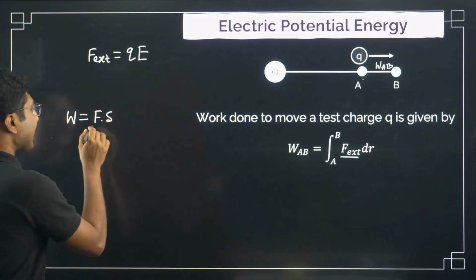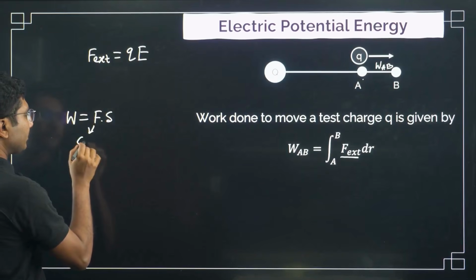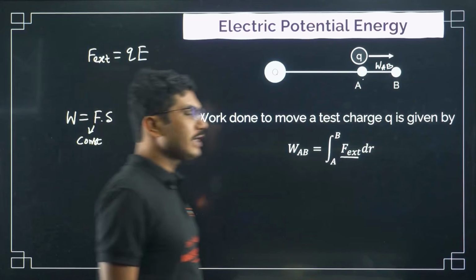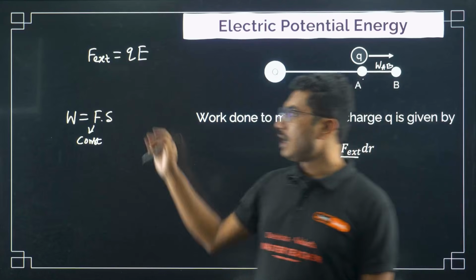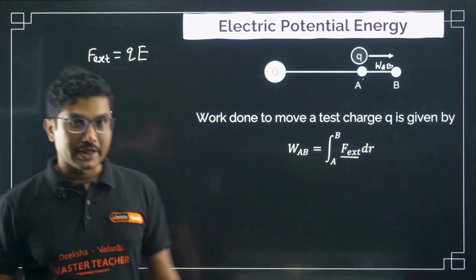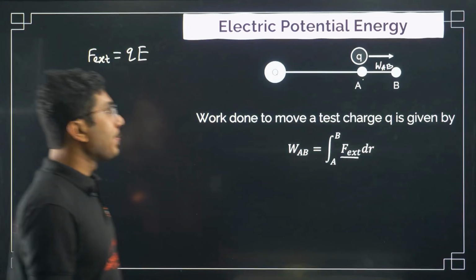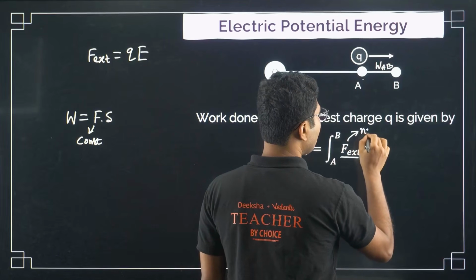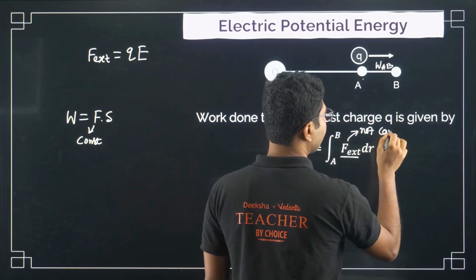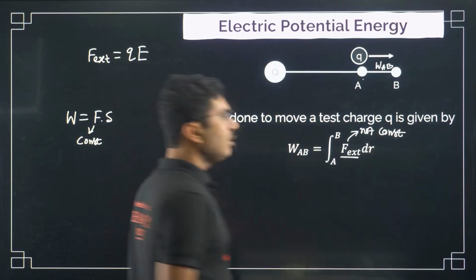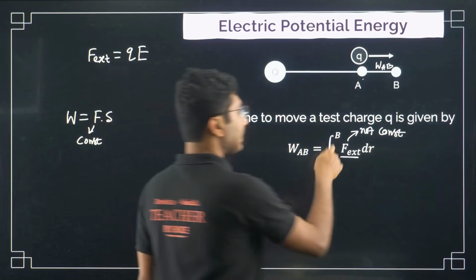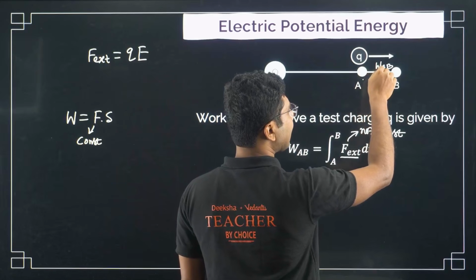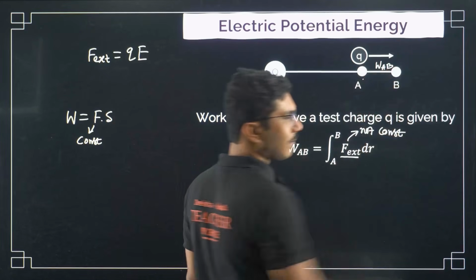If the force is constant, you can use this formula. If the force is variable, then you have to use integration. Why so? Because F external, that is the electric field, is different at each and every point throughout this path.